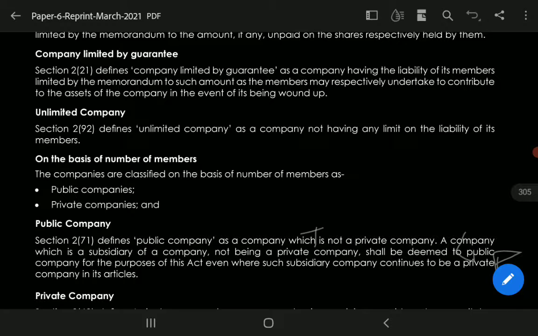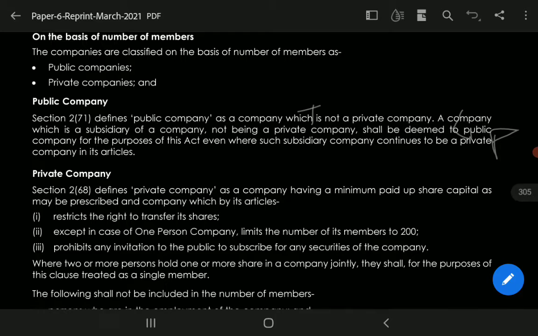The companies are classified on the basis of number of members as follows. What is a public company and a private company? A public company is defined under section 2 clause 71, which defines the public company as a company which is not a private company. So in order to understand what is a public company, we have to read the definition of the private company, which is defined in section 2 clause 68, which defines private company as a company having minimum paid up capital as may be prescribed, and a company which by its articles